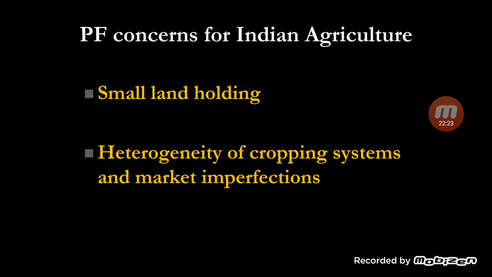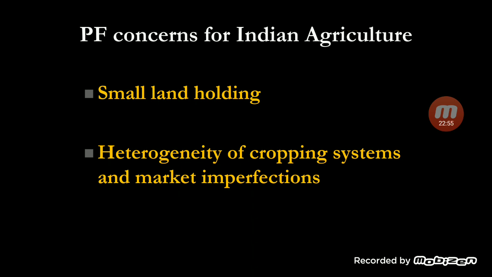If you have one crop over 10 hectare, 40 hectare, 50 hectare area, which is the situation in foreign countries like America, where they have one maize crop for 10 hectares, then they can use the data. But here in India, farmers are growing intercrops, farmers are growing one crop, then on the bunds there are other trees, neighboring farmers are growing different crops. So that is called heterogeneity of cropping system.